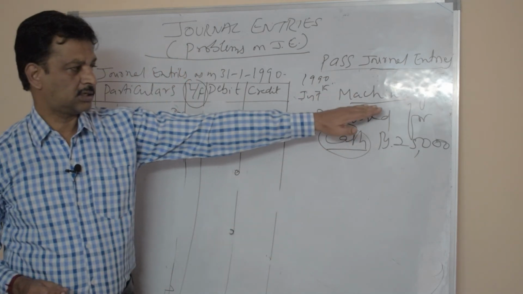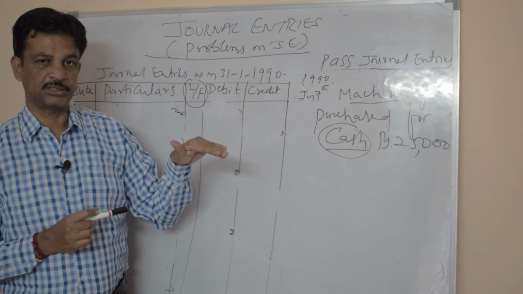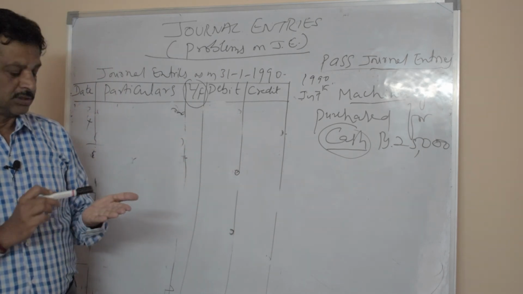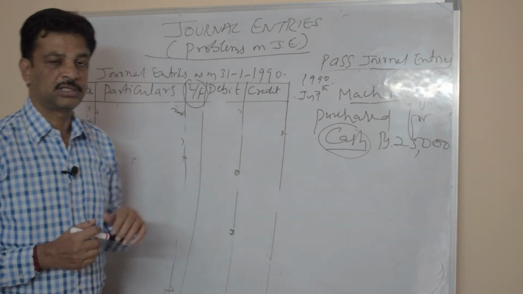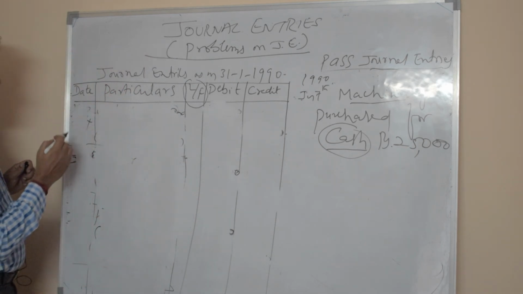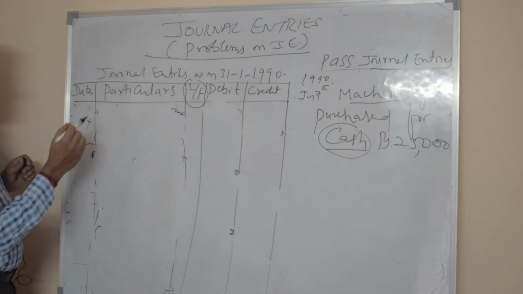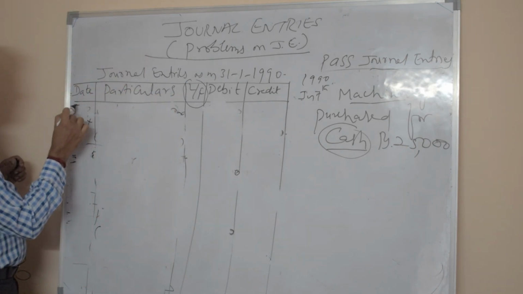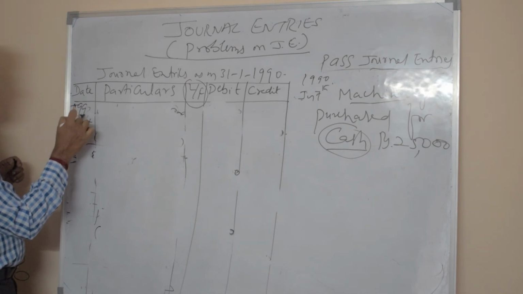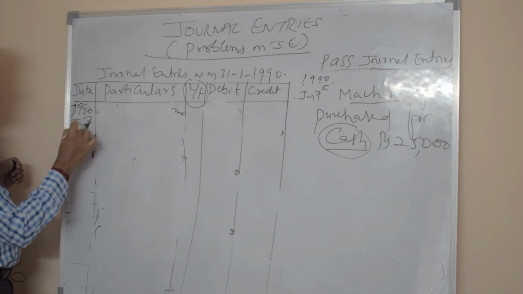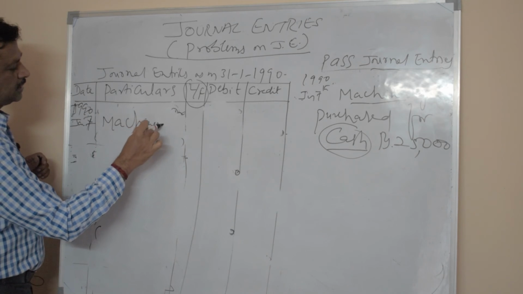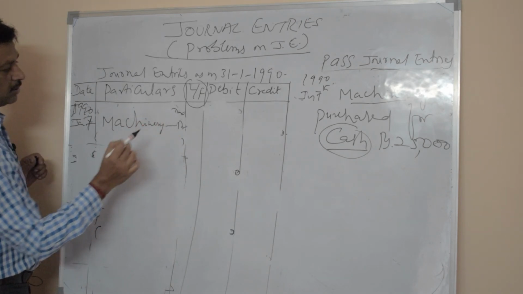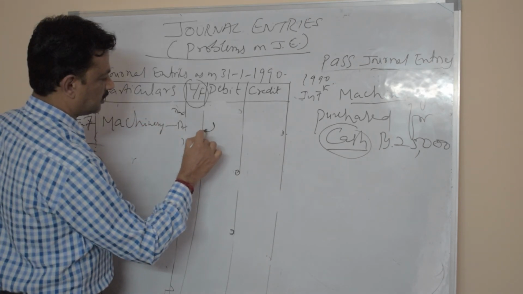Machinery is an asset. Asset is coming into the business, so our asset is increased. According to rules of debit and credit, increase in asset is debited. So machinery account is to be debited. You can write 1990 January 7th, machinery account is to be debited with rupees 25,000.